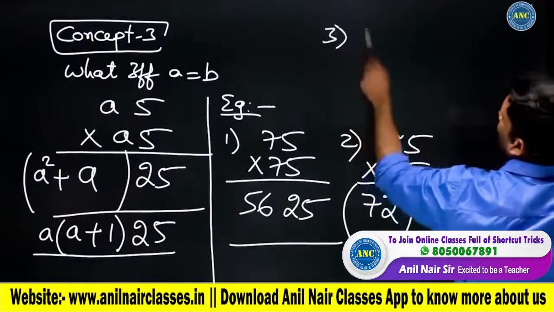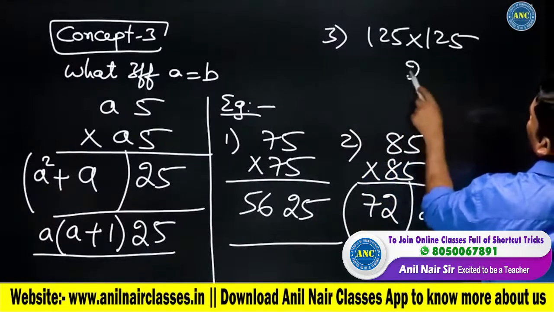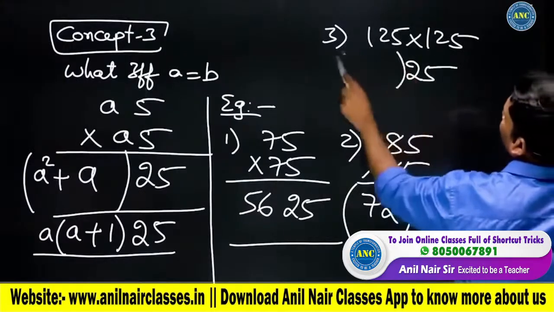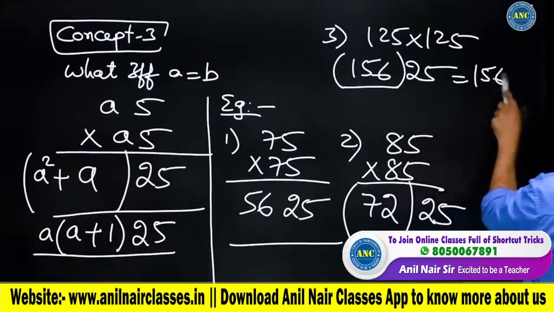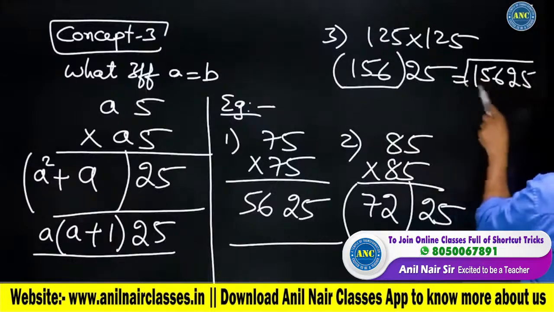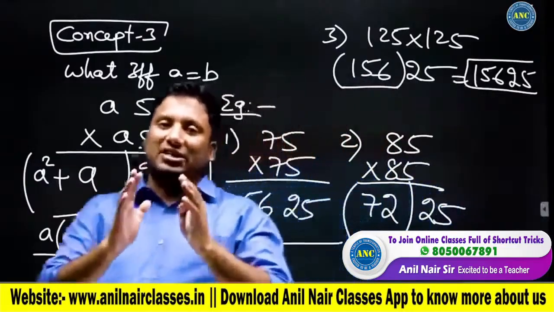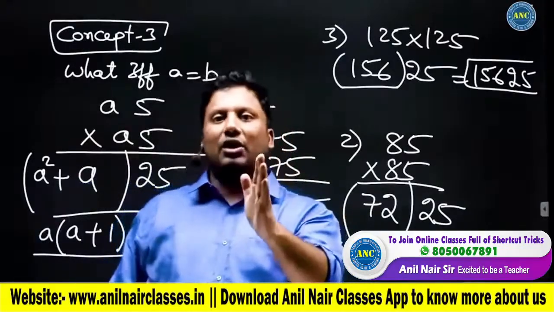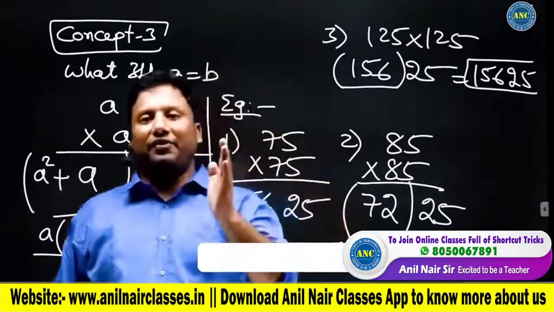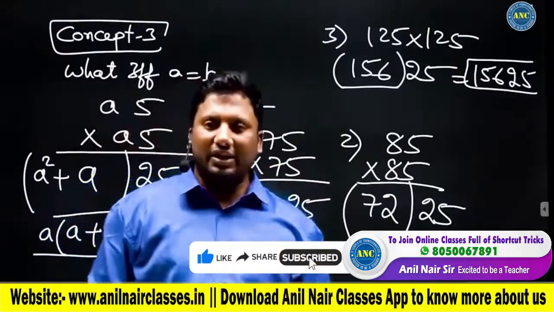Third one. 125 into 125. Even 5 into even 5, 25. 12 into 13, 156. Answer is 15625. What we discussed, concept 1, last two digits will be 25 if it is odd 5 into odd 5 or even 5 into even 5. Odd 5 into even 5, last two digits will be 75.